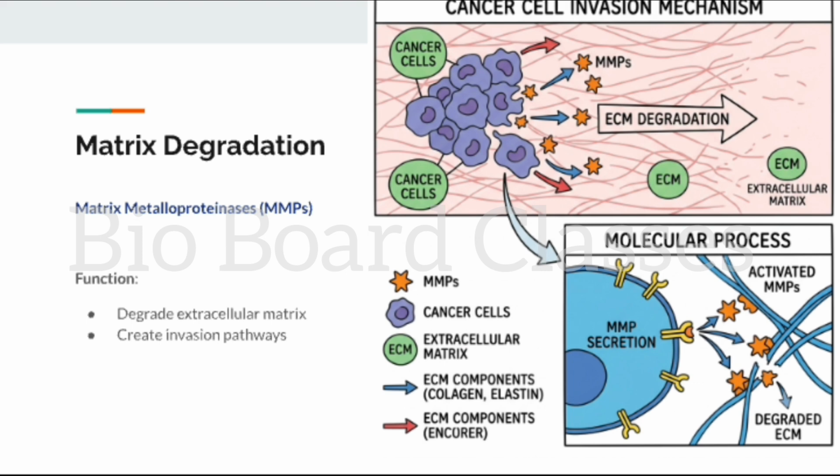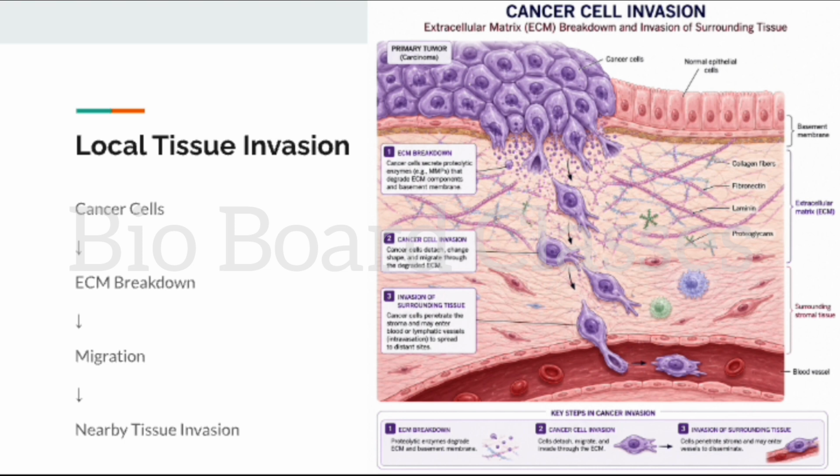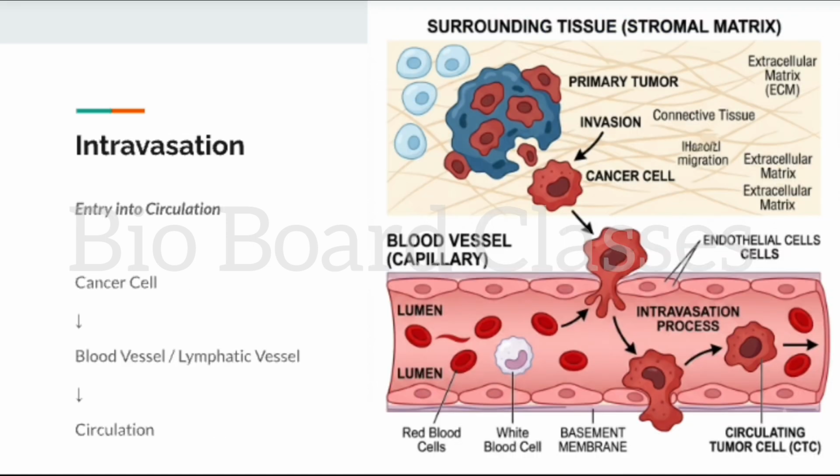After degrading the extracellular matrix, cancer cells begin invading nearby tissues. This stage is known as local invasion. The tumor is no longer confined to its original location. Instead, cancer cells actively migrate into surrounding structures. The next challenge is entering circulation. Cancer cells penetrate nearby blood vessels or lymphatic vessels. This process is called intravasation. Once inside these vessels, cancer cells gain access to distant regions of the body.